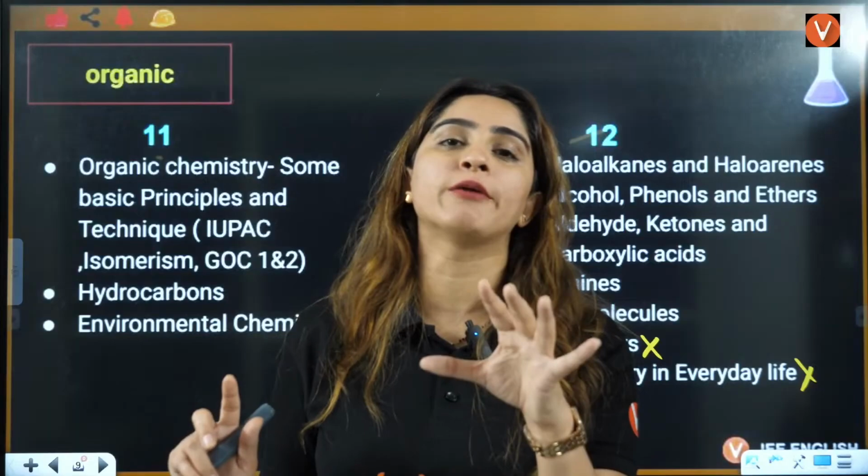Now, non-matter is anything that does not have mass and does not occupy any space, right? It is not occupying any space. That is called non-matter, or it is also called antimatter. I don't know if you have ever heard about antimatter. That itself is a very different thing, right? In your NCERT books, it is not there. But beyond your books, you can search it on the internet as well.